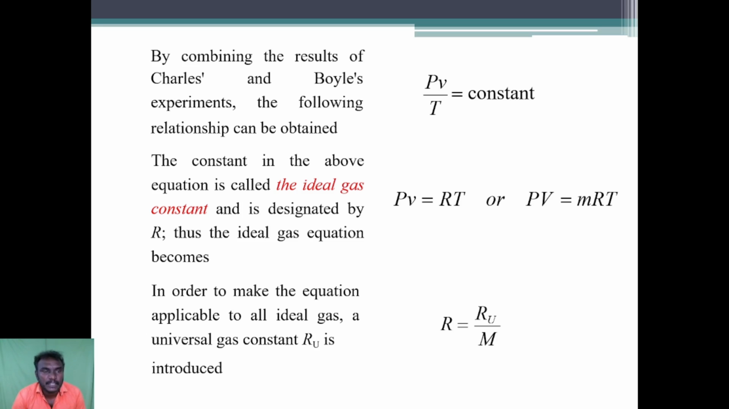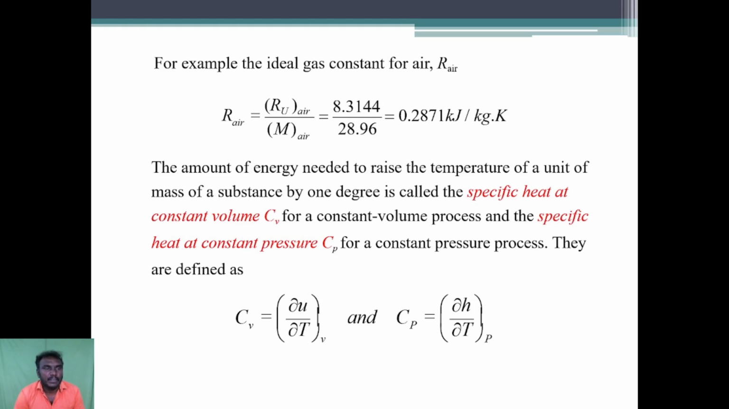By combining the results of Charles and Boyle's experiments, the following result can be obtained: PV/T = constant. The constant in the above equation is the ideal gas constant designated by R, thus the ideal gas equation is PV = RT. In order to make the equation applicable to all ideal gases, a universal gas constant Ru is introduced. R = Ru/M, where M is the molecular weight. For example, the gas constant for air is R_air = Ru divided by the molecular weight of air.